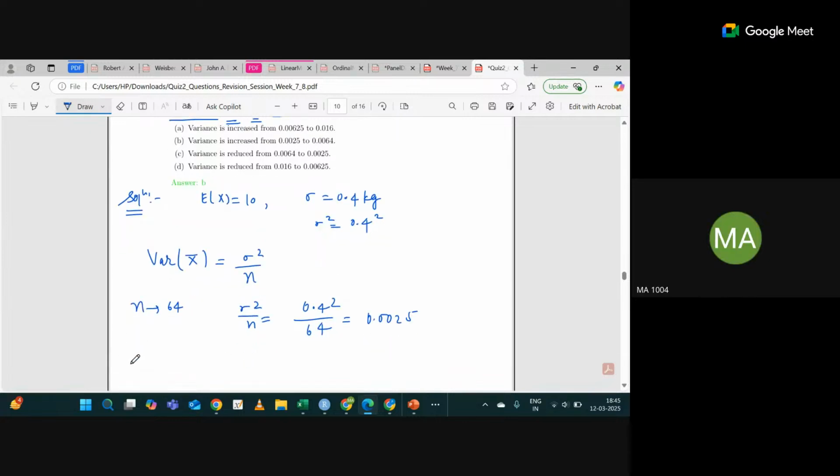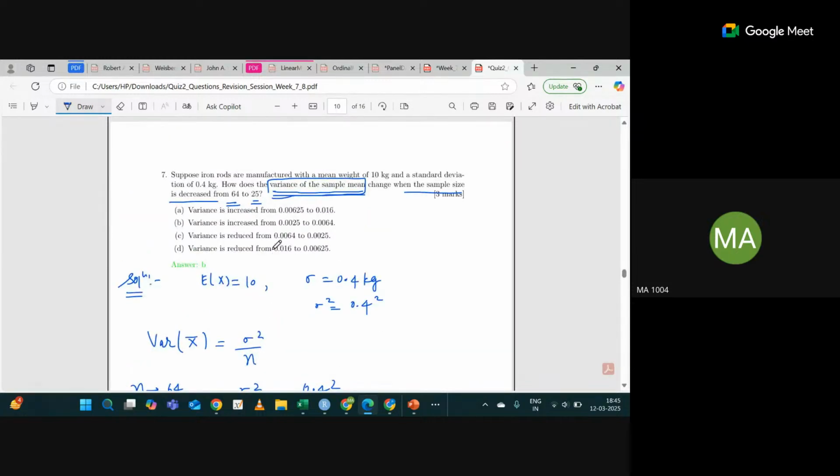And if n is 25, then sigma square by n is 0.4 square divided by 25, which is 0.0064. So you can see variance is increased when sample size is decreased. So option B is correct.